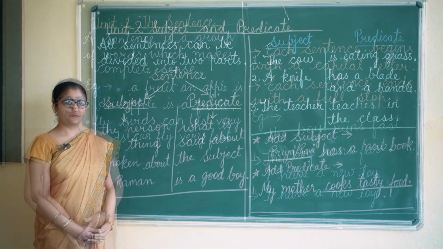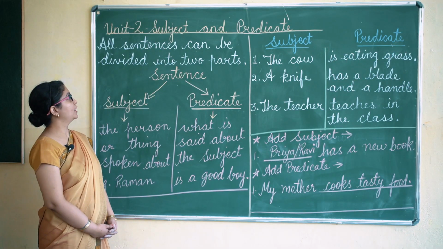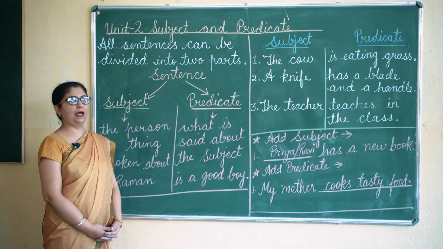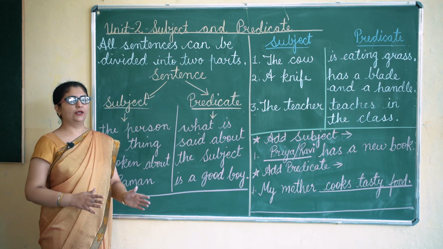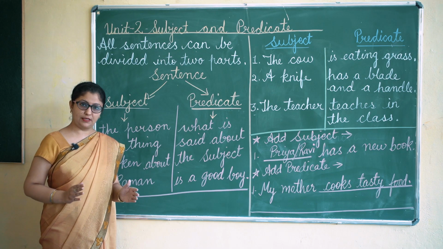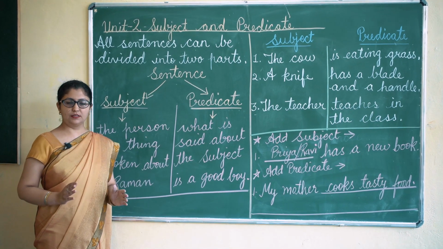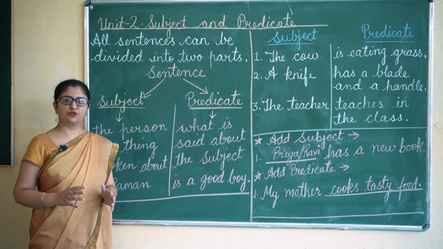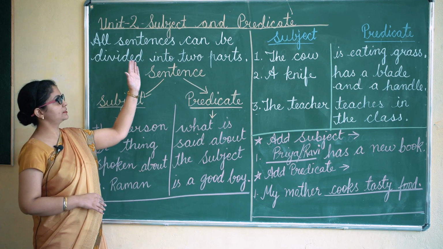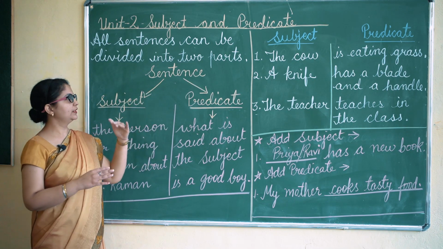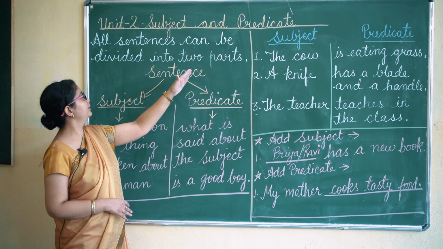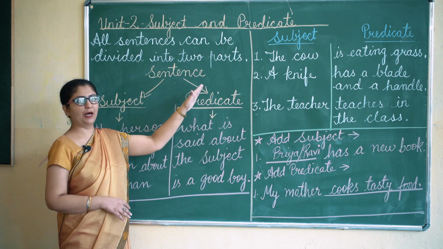Okay children, now we will start with our unit 2, subject and predicate. Now in unit 1, we have already seen what is a sentence. A sentence is a group of words which makes complete sense. Now in subject and predicate, we will learn that all sentences can be divided into two parts.